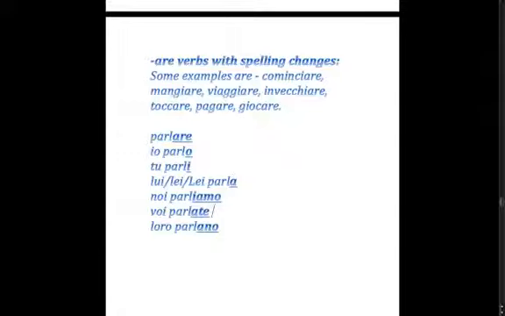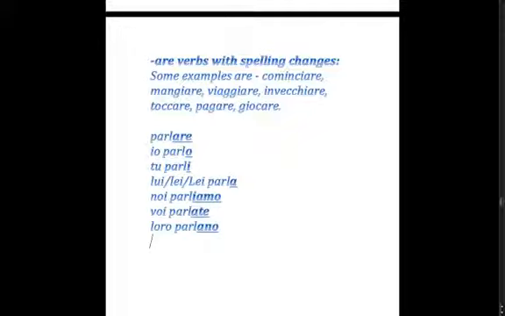This is how you conjugate a regular -are verb. Irregular verbs follow a similar pattern, but as you would know, the irregular verbs have a stem change as well. So here in this example, the stem has continued throughout the conjugation.